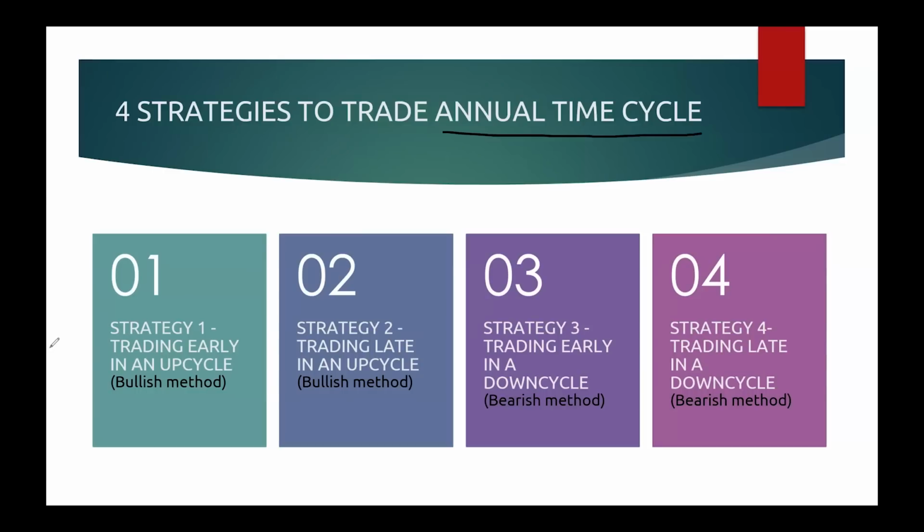There are only 4 strategies to trade the annual cycle. The first strategy is trading early in an up cycle. What is the meaning of trading early in an up cycle? That means, okay, January 5th is the beginning of the cycle.